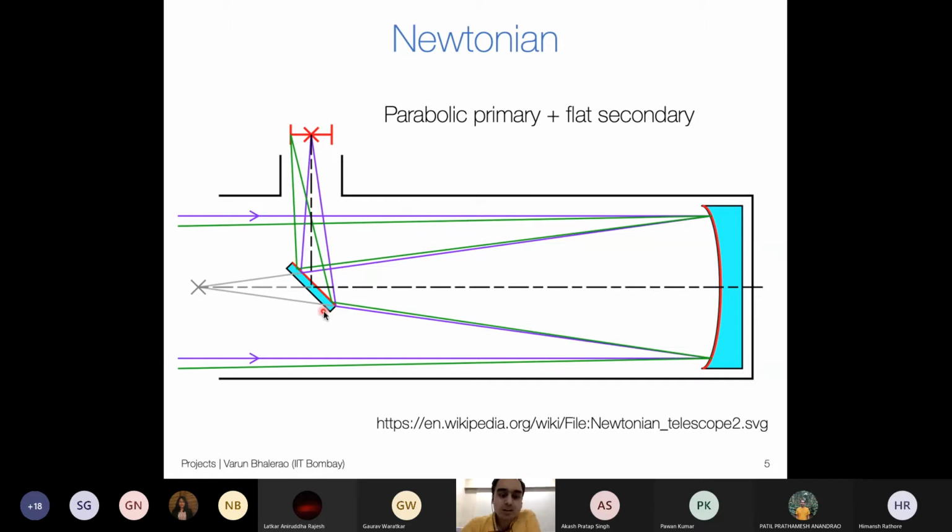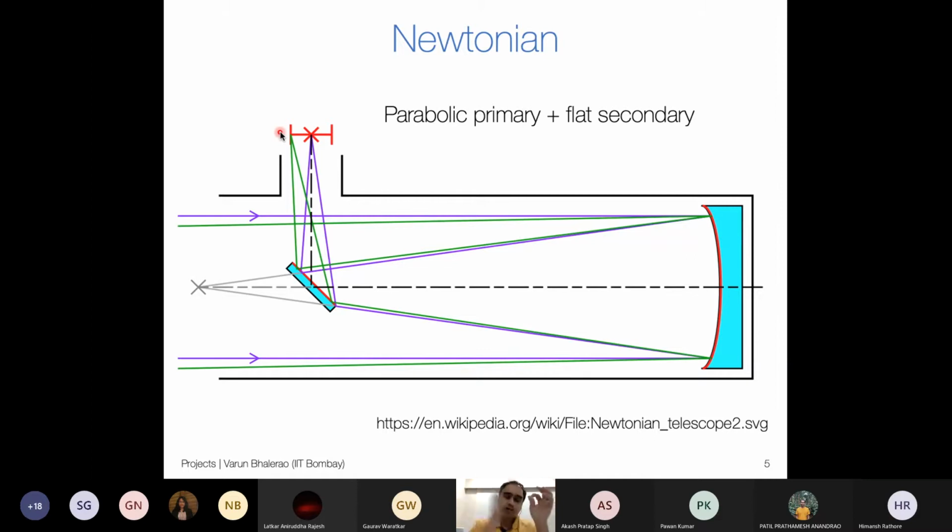You put a flat mirror here. This is called a secondary mirror. So I have a parabolic primary mirror and a flat secondary mirror, and the secondary now reflects the light here. This is simply geometric optics, and this would be my focal point. This red horizontal line here would be the focal plane. This green set of lines here is an object which is making a small angle in the sky from the purple one, and those rays will also get focused and come here. So this kind of explains the word focal plane.